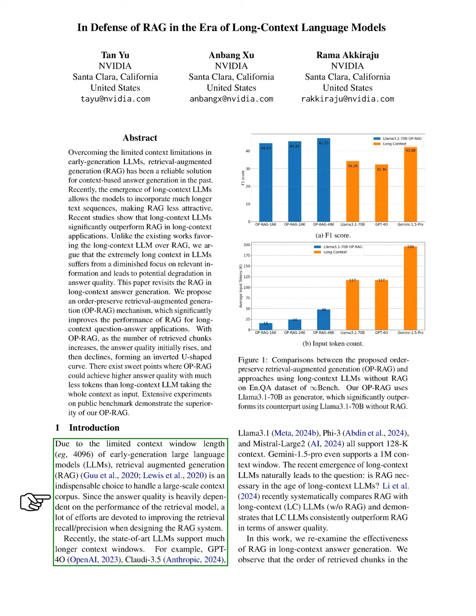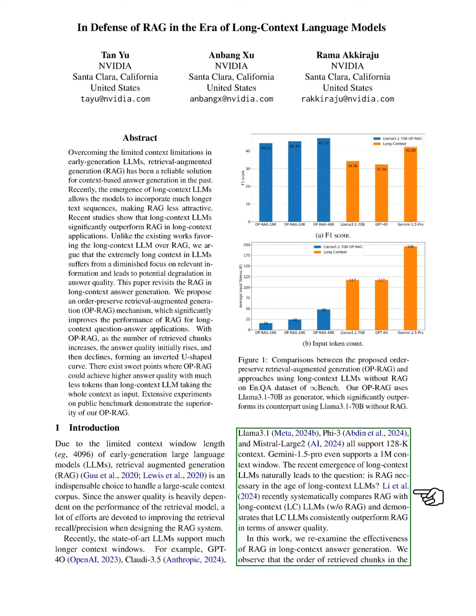Recently, advanced LLMs have emerged that support much longer context windows, such as GPT-4o and Gemini 1.5 Pro, which can handle up to 1 million tokens. This raises the question of whether RAG is still necessary with these long context models. Our analysis shows that long context LLMs generally provide better answer quality than RAG.